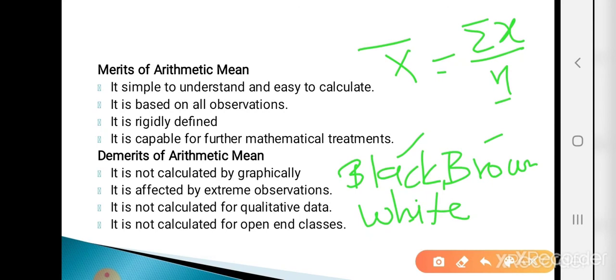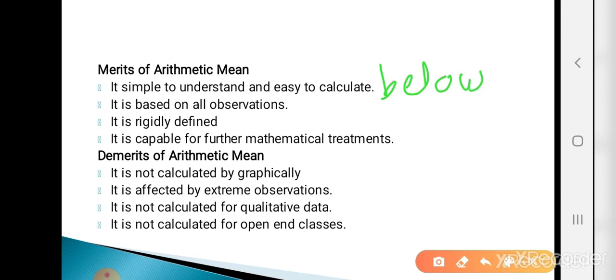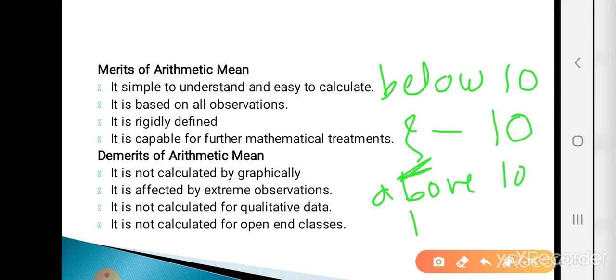And fourth, it is not calculated for open-end classes. What is meant by open-end classes? In a class, if one of the limits is not specified, then that class is called an open-end class. For example, below 10 means 10 or less. Here the upper limit is specified but the lower limit is not. Above 10 means 10 onwards. Here the lower limit is specified but the upper limit is not.